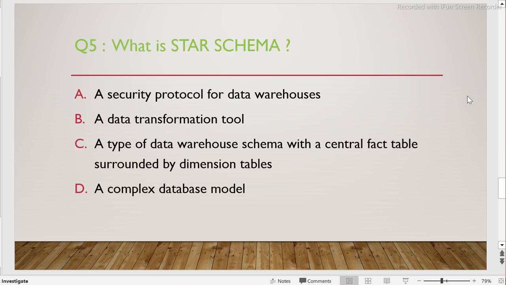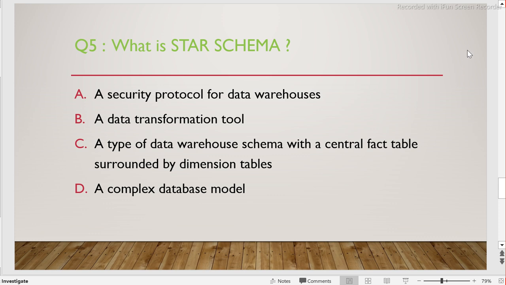Next question is, what is star schema, right? Option A, security protocol for data warehouse. Option B, a data transformation tool. C, a type of data warehouse schema with a central fact table surrounded by dimension tables. Option D, a complex database model. What do you think as per you? I think you guessed it right.